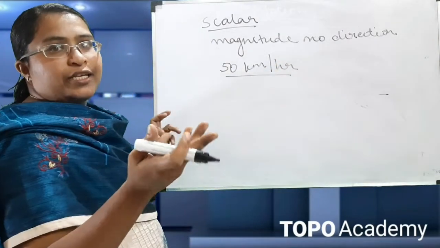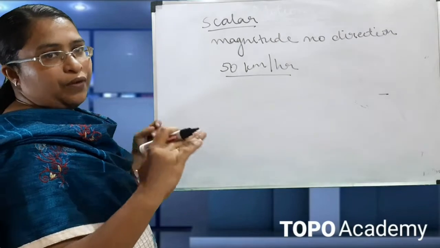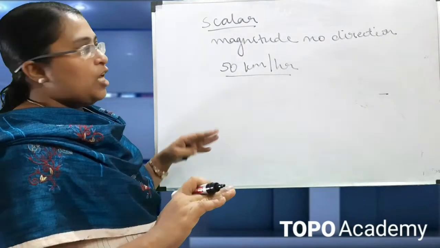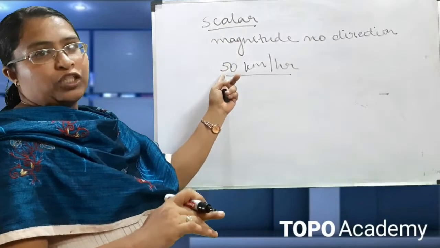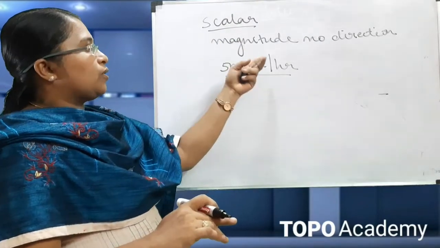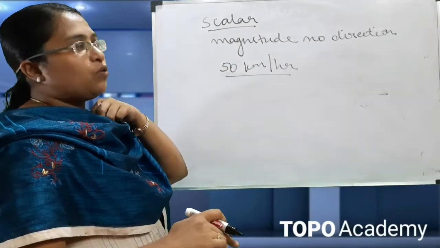Here the direction is not specified. Only the magnitude, 50, is given. Those types of quantities are known as scalar quantities.